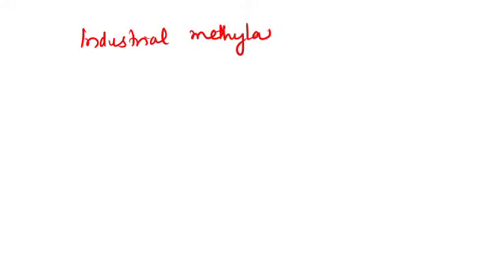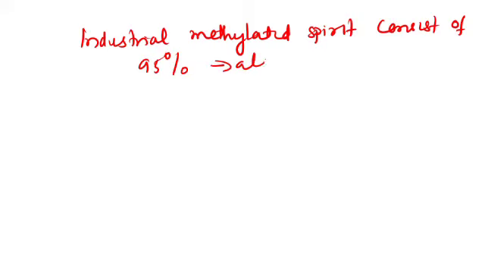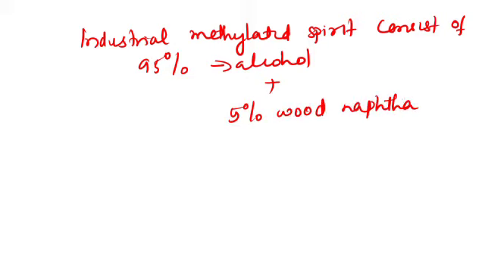And the industrial methylated spirit consists of 95 percent by volume of alcohol plus 5 percent wood naphtha, and it is present in certain homemade beverages, antifreeze, paint removers and varnish.